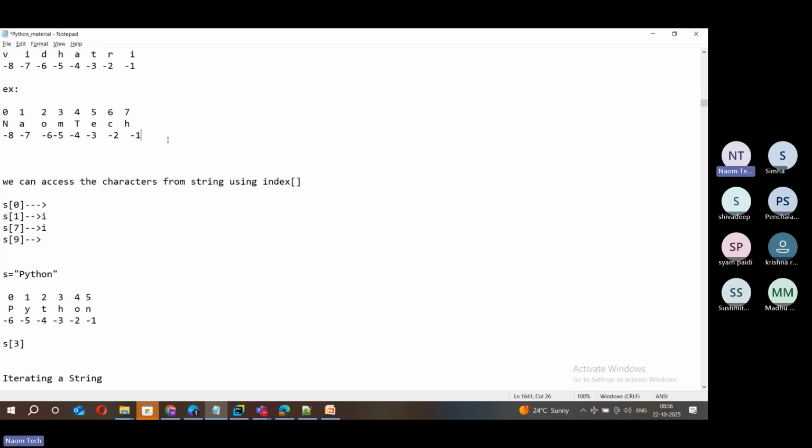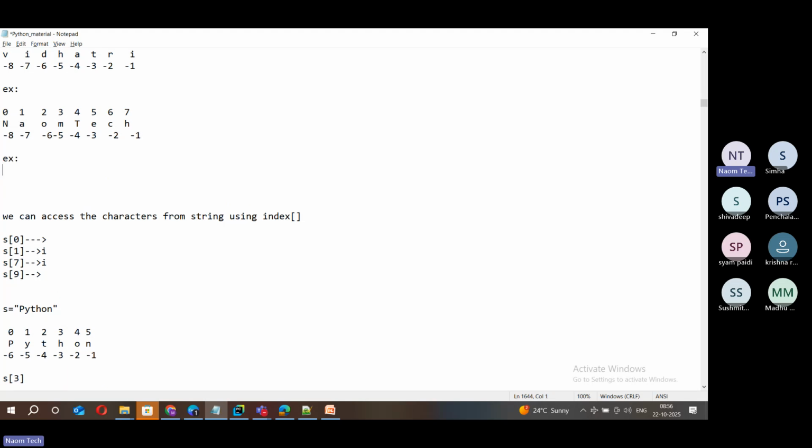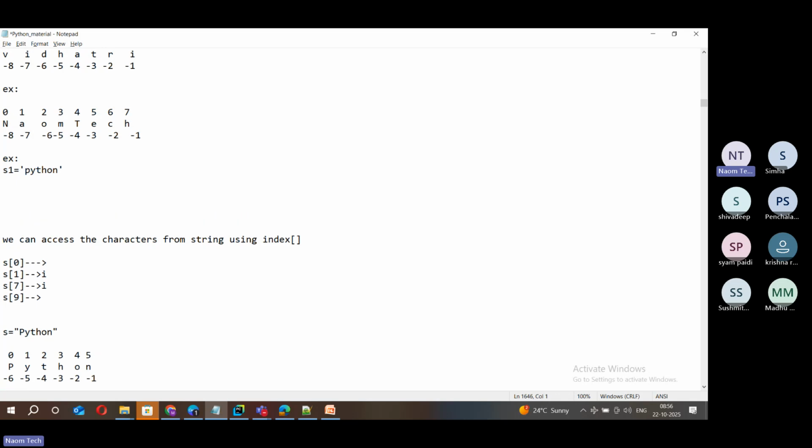Suppose you are very new to Python. How do you get this? Take a simple string, Python itself, uppercase, lowercase or mixed case, it's up to you. How do I declare this indexing? Always keep this in mind: Python.